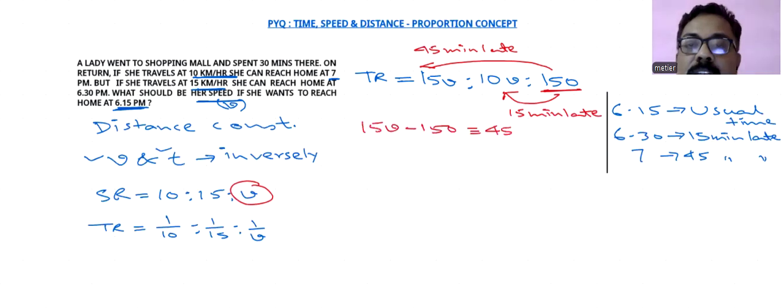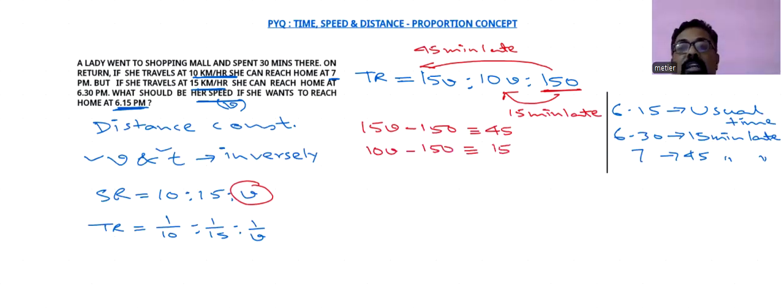And again, we can say 10V minus 150 will be proportionate to 15 minutes.